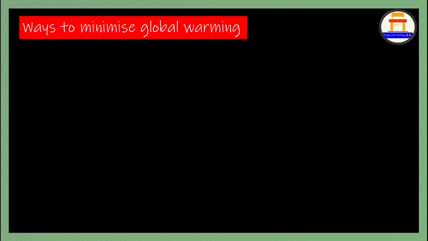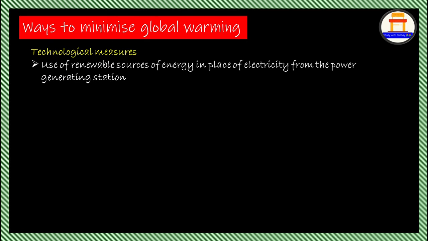Let's see now. So first one is technological measures. There are different types of measures we can take to reduce the global warming. Technological measures: use of renewable sources of energy in place of electricity from the power generating stations. Now in India we already have dams and hydroelectric power projects going on.